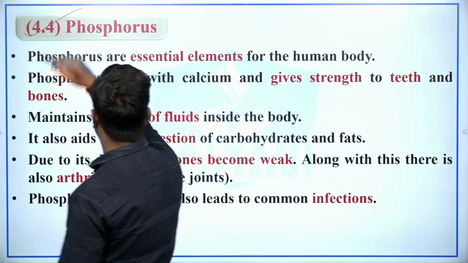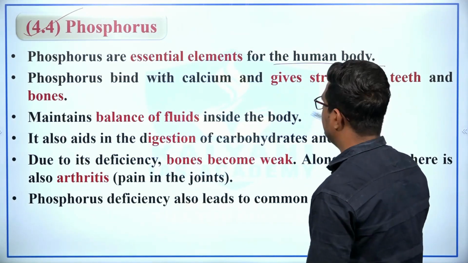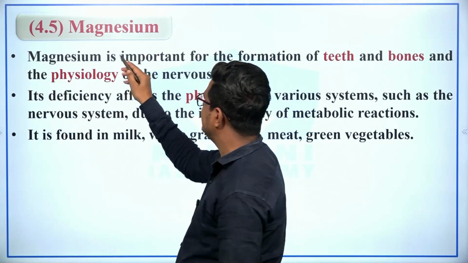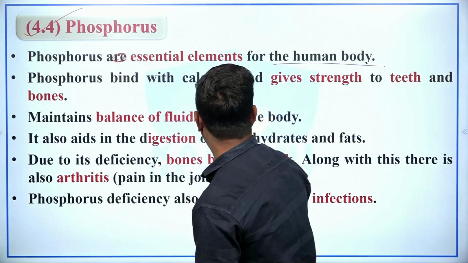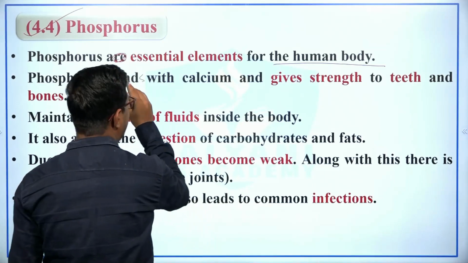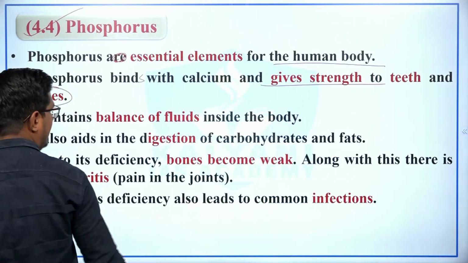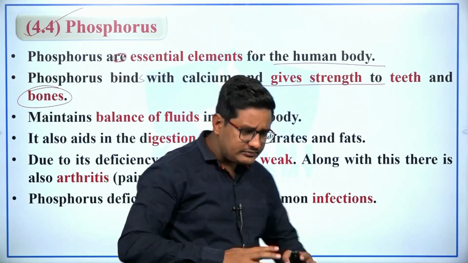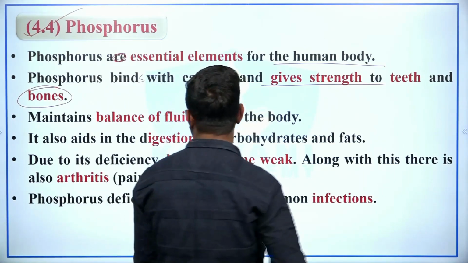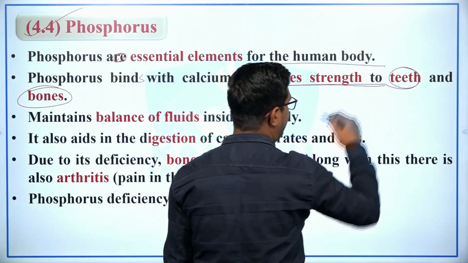Next is phosphorus. Phosphorus is an essential element for the human body, and phosphorus binds with calcium and gives strength to the teeth and bones. So in our bones, not only calcium is available but also phosphorus is available, and this gives strength to the teeth as well as bones.